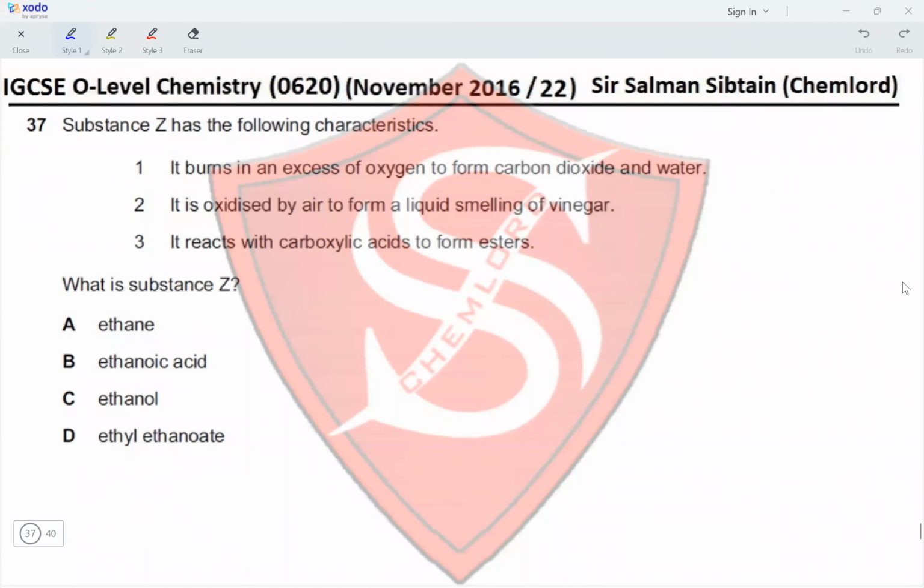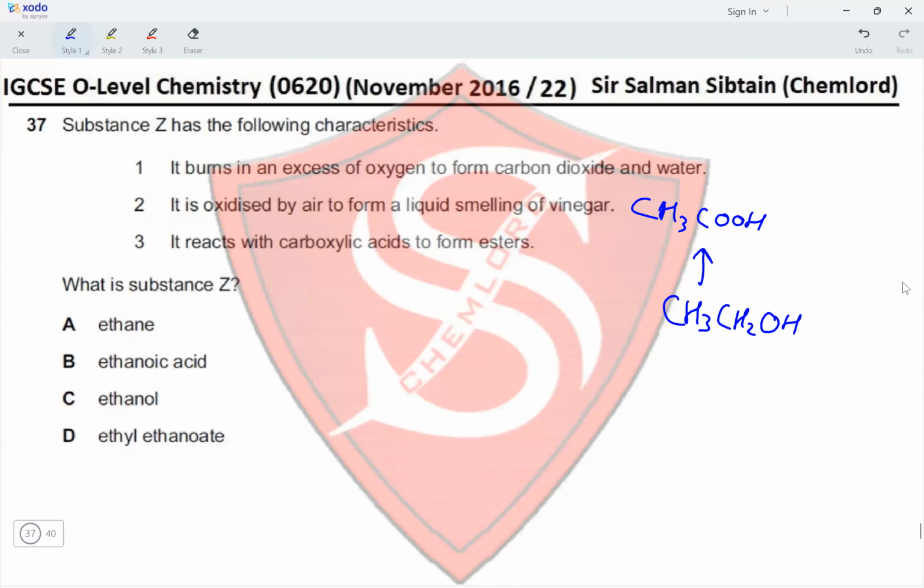Question 37. Substance Z has the following characteristics. It burns in an excess of oxygen to form carbon dioxide and water. That means it contains carbon and hydrogen. It is oxidized by air to form a liquid smelling of vinegar. So vinegar is ethanoic acid, CH3COOH, and the one that gets oxidized to ethanoic acid is ethanol, CH3CH2OH.